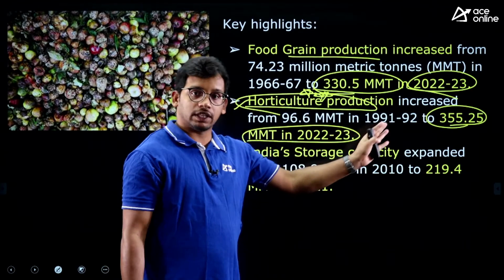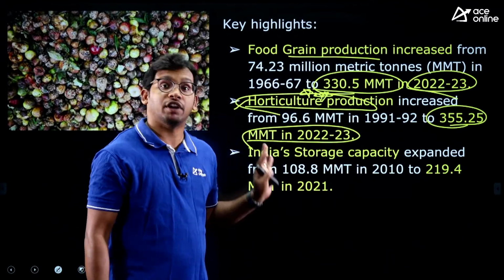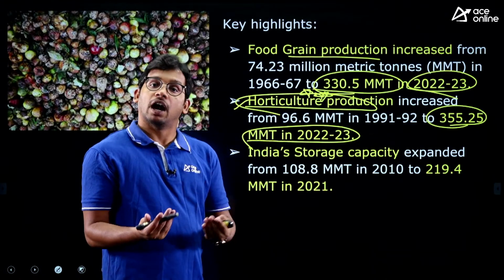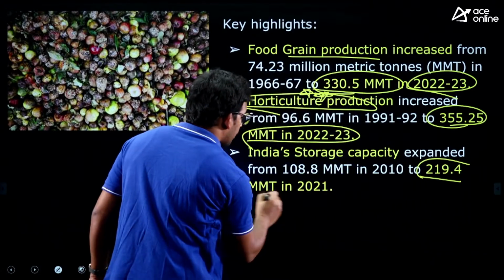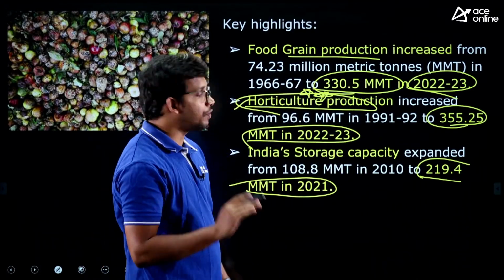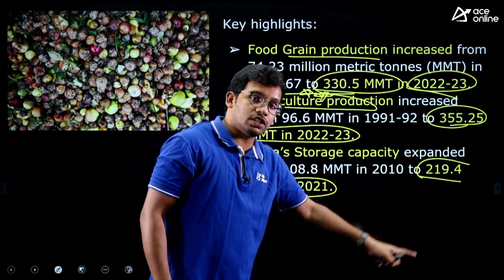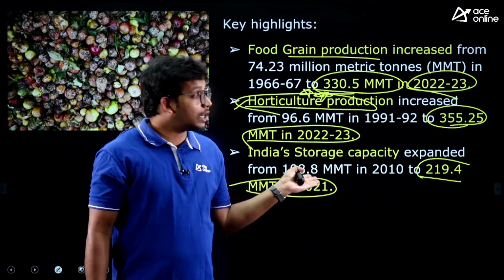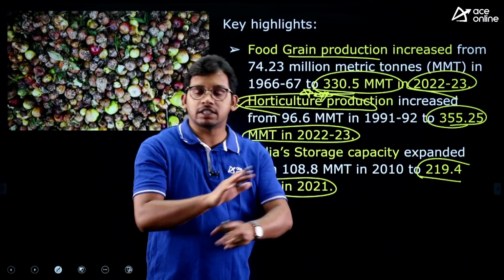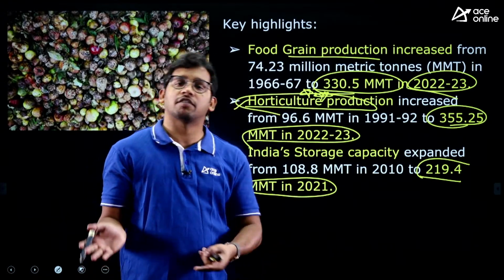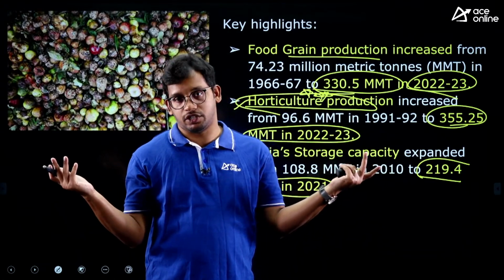That means together approximately 700 million metric tons of production is happening in India every single year. But our storage is only 219.4 million metric tons as of 2021. Our total production is approximately 700, but storage is only 220 million metric tons. That means approximately 500 million metric tons of food does not have any storage. In case of any volatility, we don't have any storage, so it will lead to huge wastage, right?